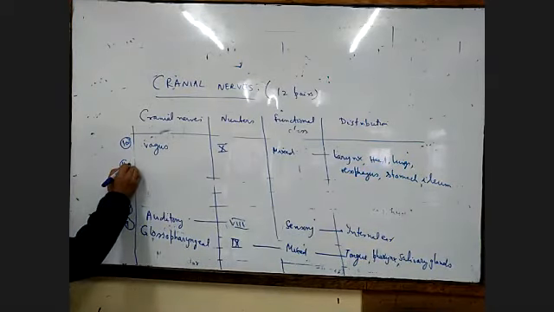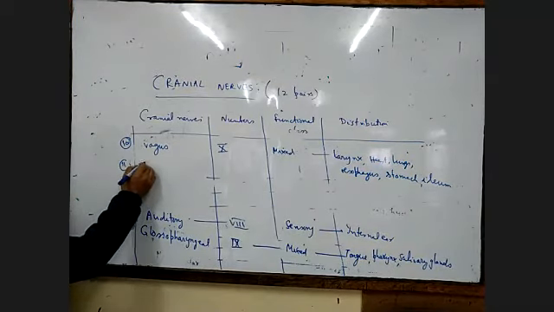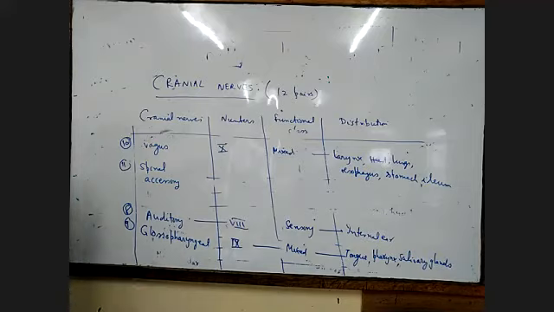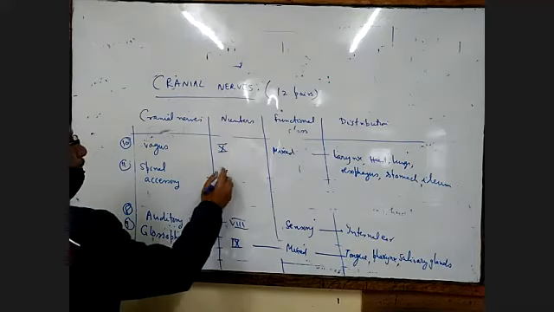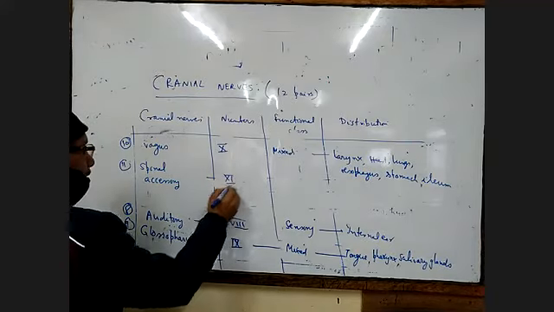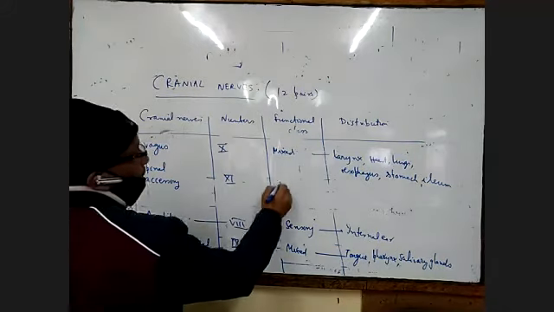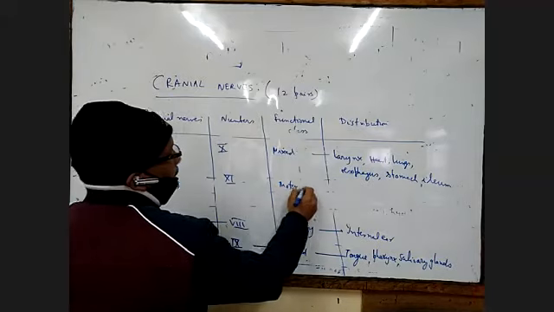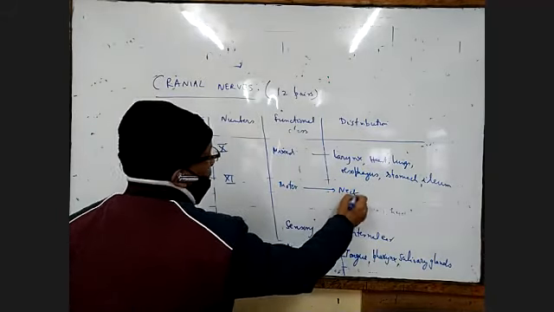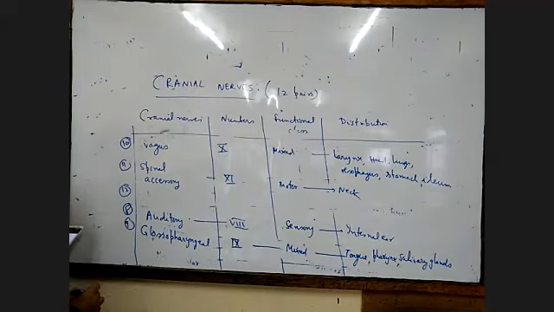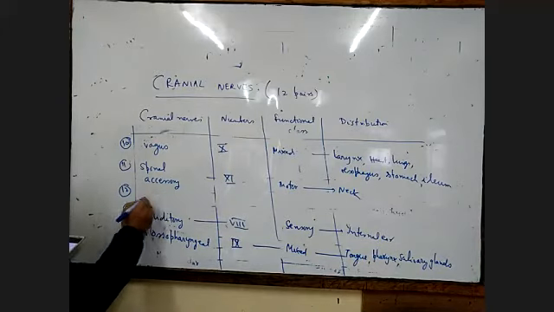Then we go to number 11. After vagus, we have the spinal accessory. Spinal accessory is number 11. I told you there are 12 pairs. Number 11 is motor and supplied to the neck region. Last one, number 12, is our hypoglossal, very important.